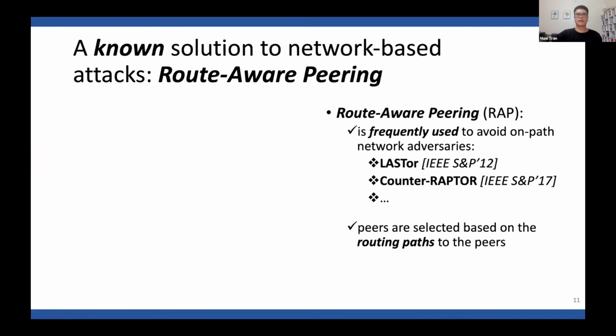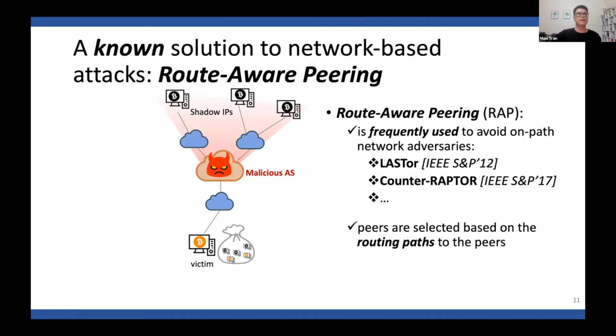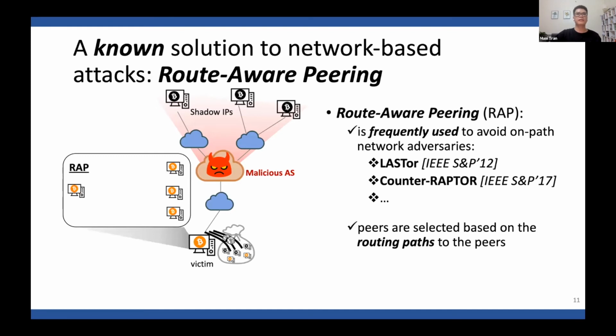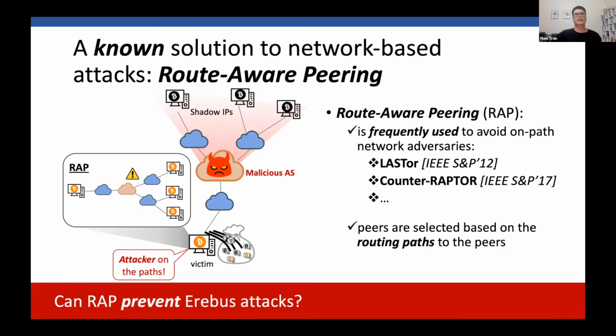Let us see how it works in Bitcoin with the previous example. Here, the victim uses RAP before establishing the peering connections, and RAP calculates the routing path from the client to the peers and helps detect an attacker appearing on the path. So the Erebus attacker should be easily detected, as you can see from this example. Are we done? Can RAP prevent Erebus attacks simply like that? Unexpectedly, the answer is no. Unfortunately, we found a subtle problem with this approach.